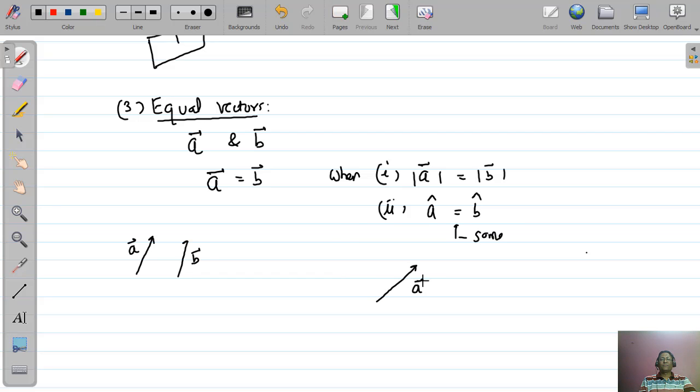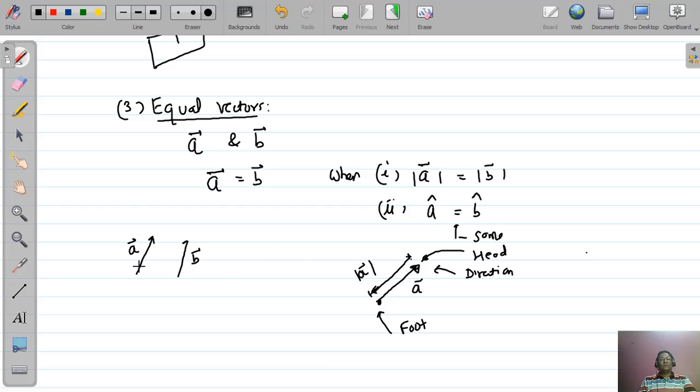Say this is A. Its length is magnitude of vector A, and this arrow gives direction of vector A. This point is called foot of vector, and this arrow point is called head of the vector.